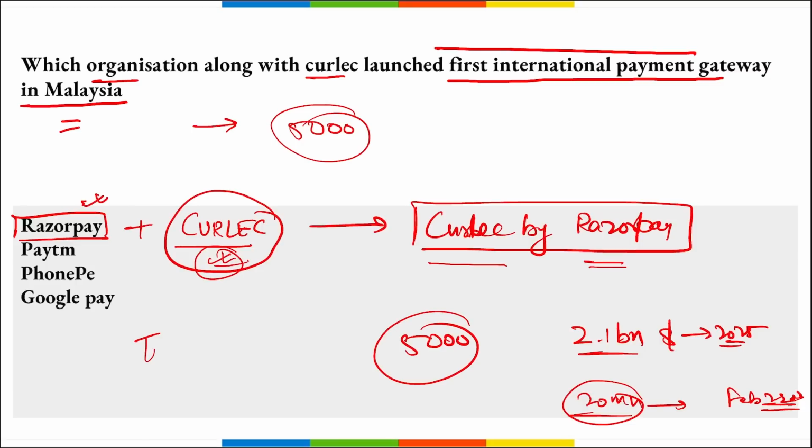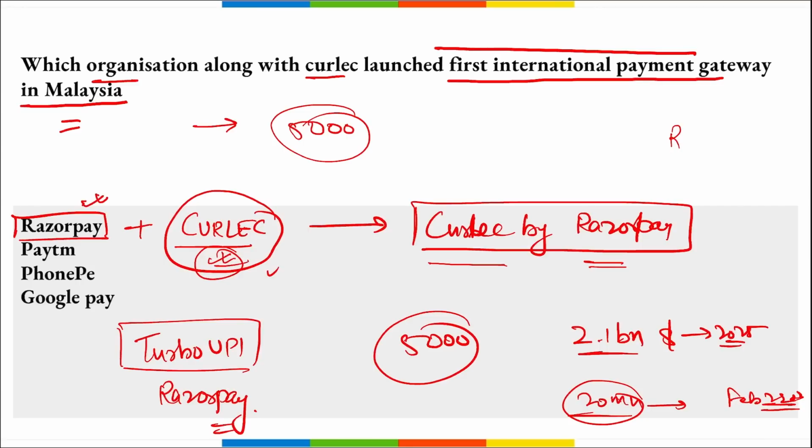Remember last month Turbo UPI. This was also launched by whom? It was launched by Razorpay. And remember last week Razorpay joined India's ONDC platform for streamlining the payment process. Correct? So we can say who joined the ONDC network recently? It was joined by Razorpay. And Razorpay along with Karlak under the brand Karlak by Razorpay launched the first international payment gateway in Malaysia. If we talk about Razorpay, the founders and managing directors are Harshil Mathur and Shashank Kumar, and the headquarters is in Bangalore, Karnataka, and it was established in 2014.